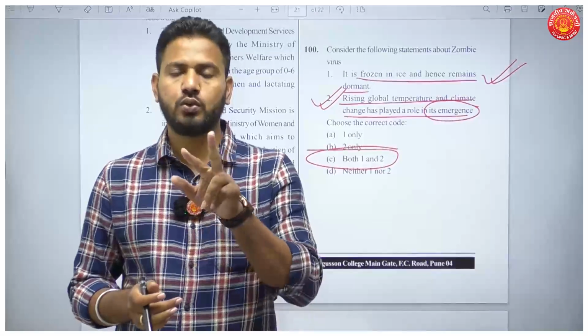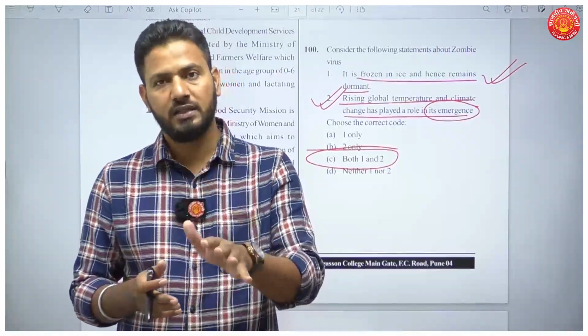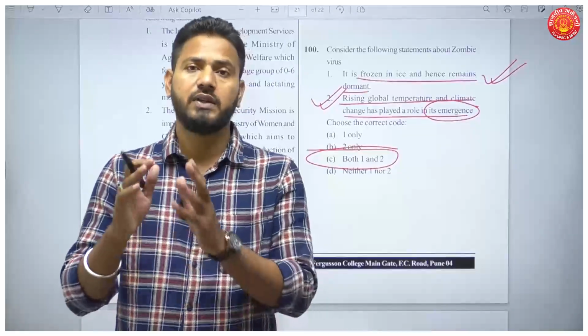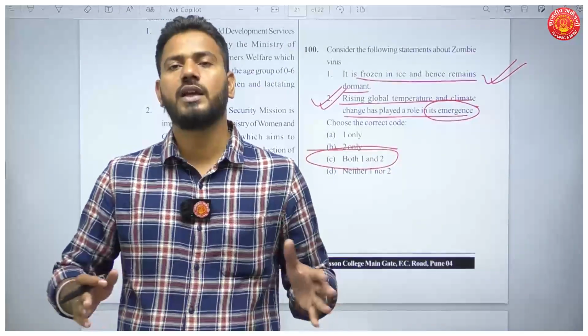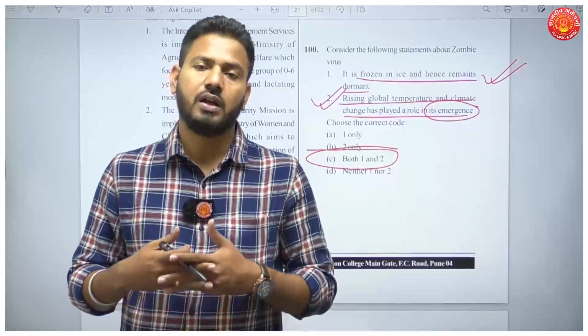Okay, so there's a two-pronged strategy to study science and technology. One is read basic books, and the other is be very thorough with the current affairs. Okay, this way you can be in a position to answer all the questions based on science and technology.